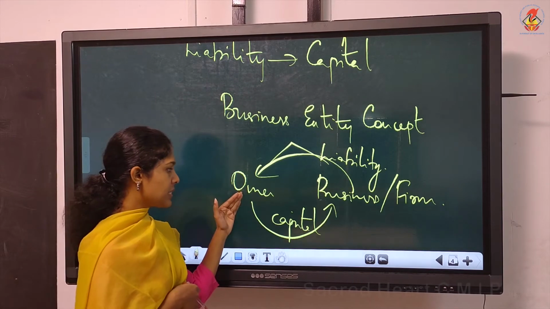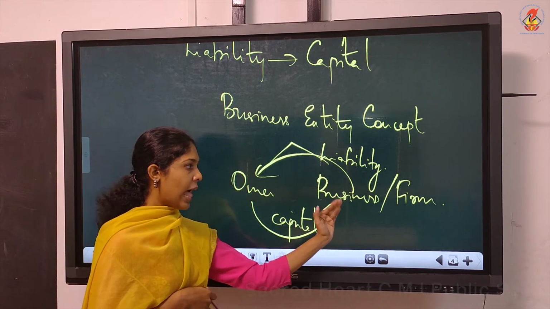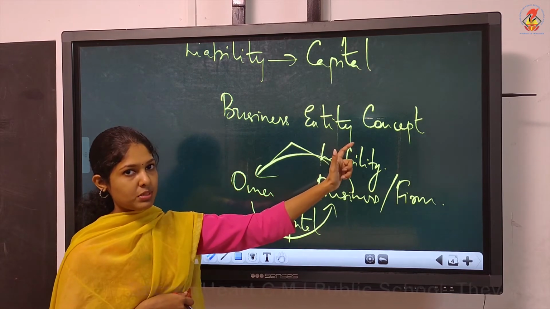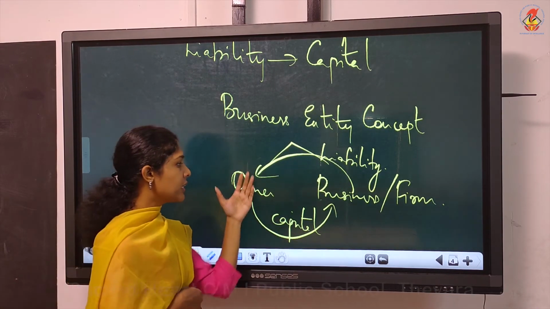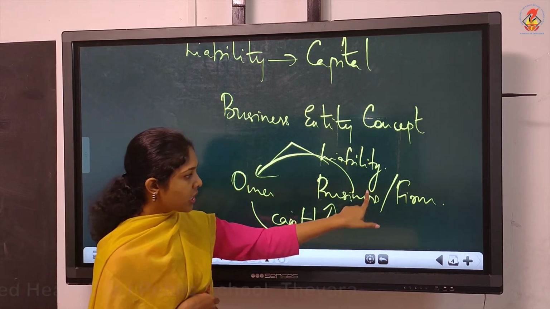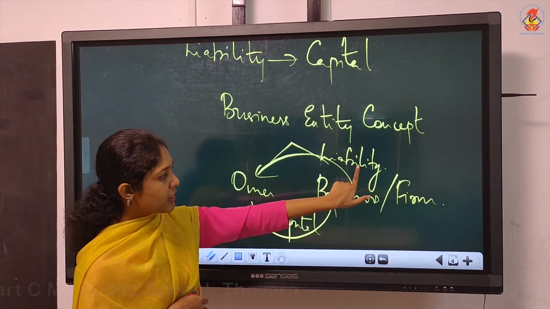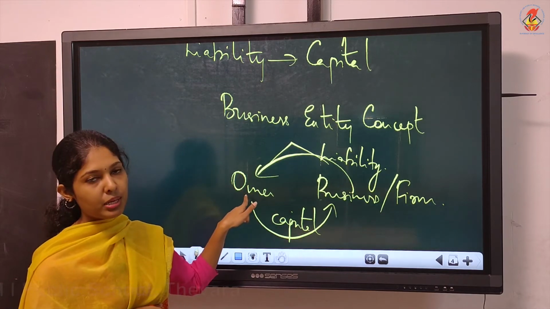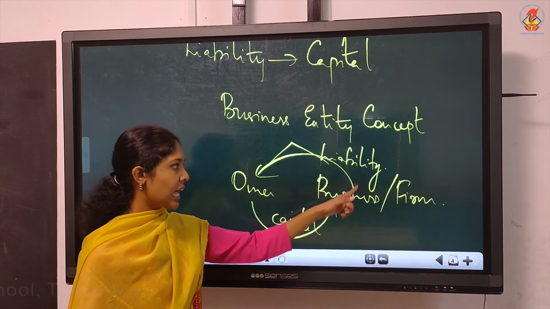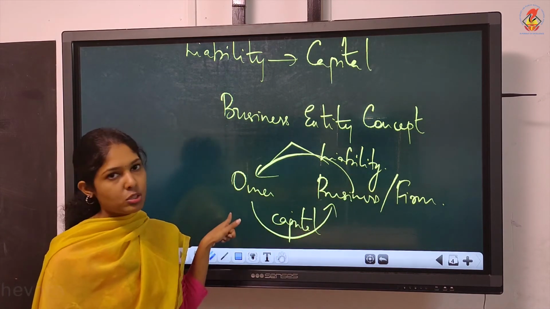Understood? So capital is something which the owner invests, and since we are following business entity concept, from accounting point of view, these two are separate entities. And for the business, this capital will become a liability, because at the time of winding up, the business has to pay this money back to the owner.